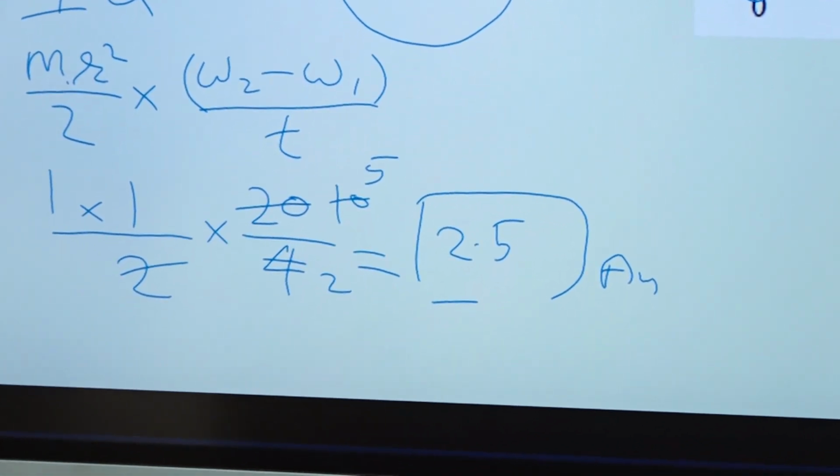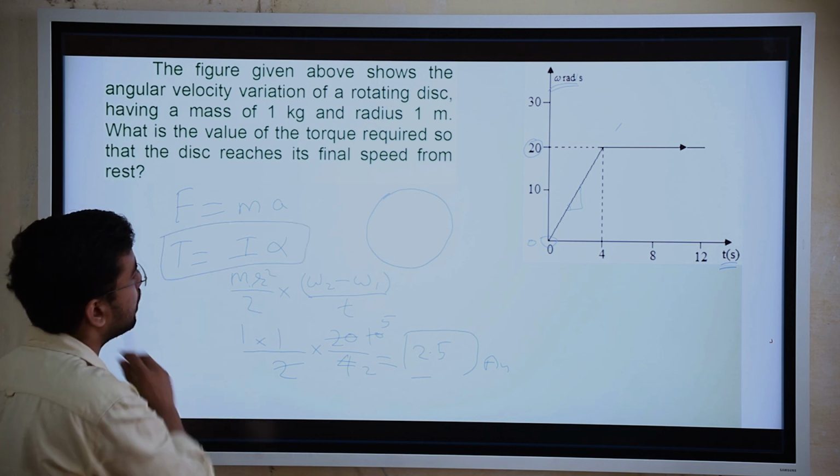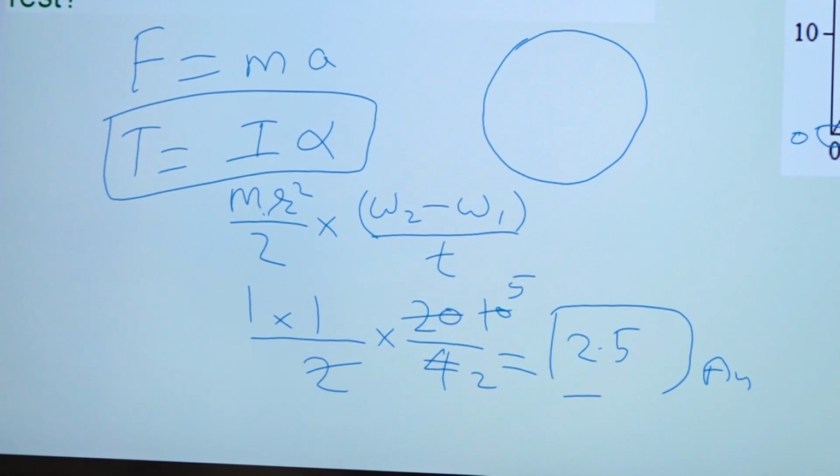Okay, so this was also a very easy question, but you should know that torque is equal to I alpha, right. Okay, then let us move to the next question. It was also very easy.